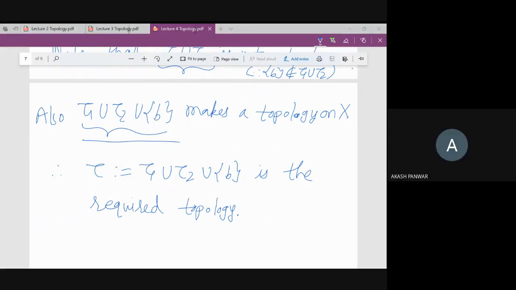Sir, but this method is applicable only for finite sets. Exactly. So what is your suggestion? What can we do for infinite sets? We have to generate it. How do we generate it? Suppose I have a family of groups, or a family of vector spaces.